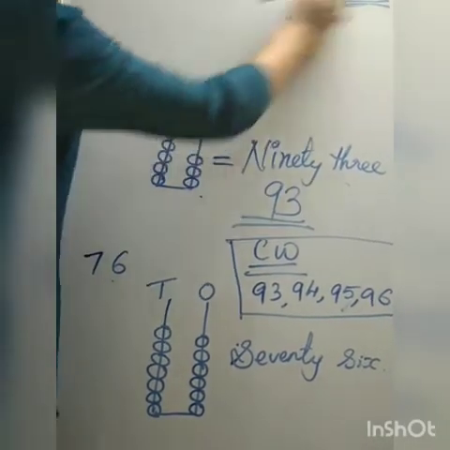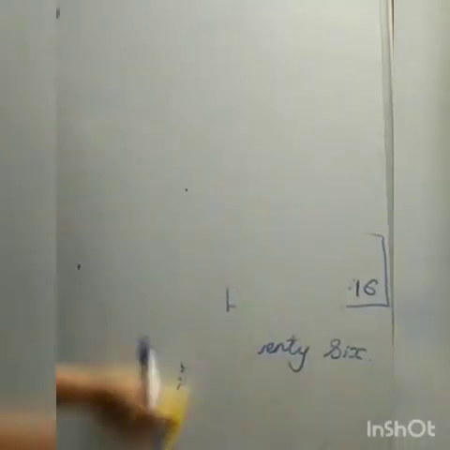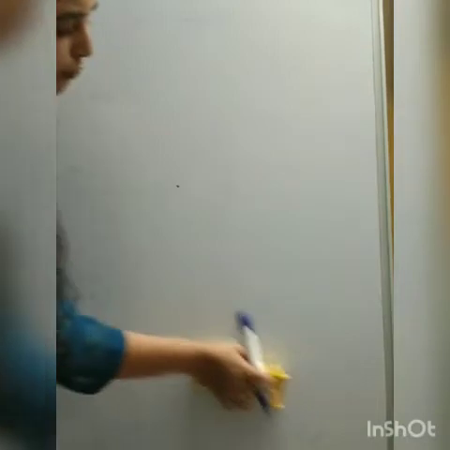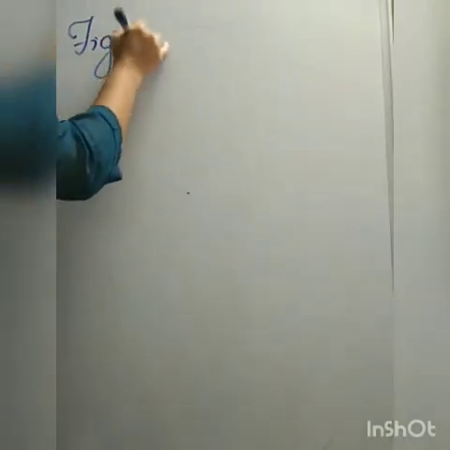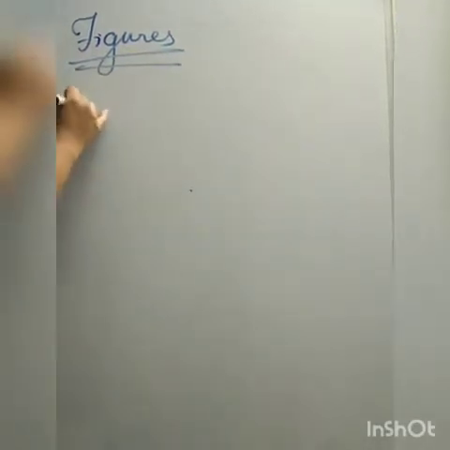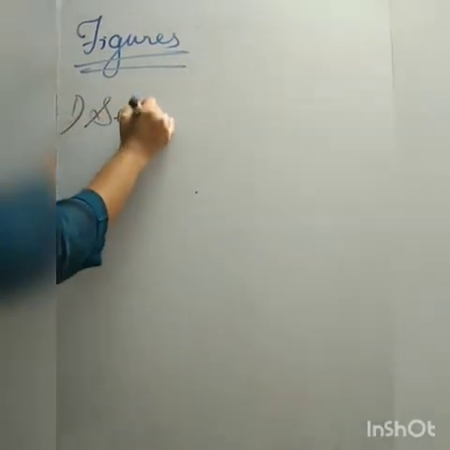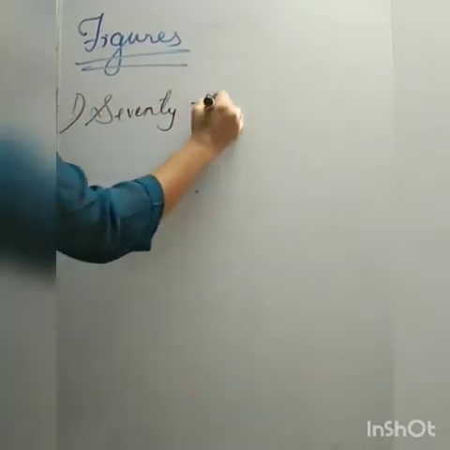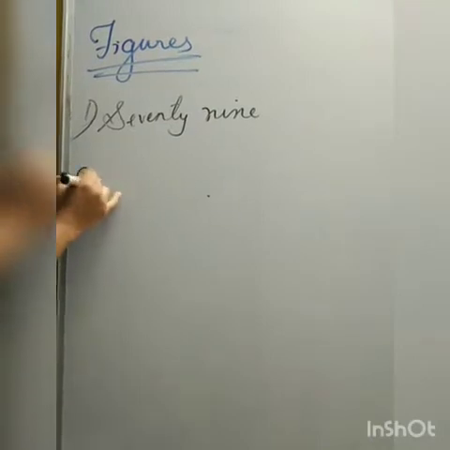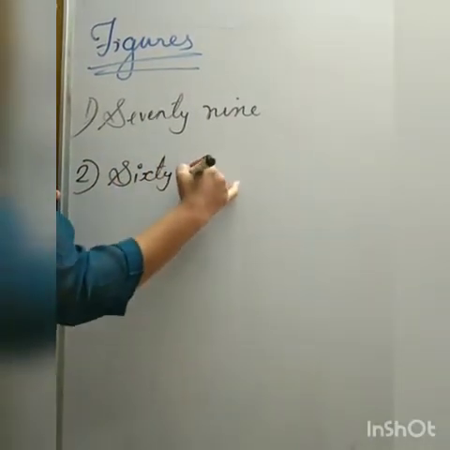Our next topic is numbers in figures. First question is 79. Question number 2, 67.